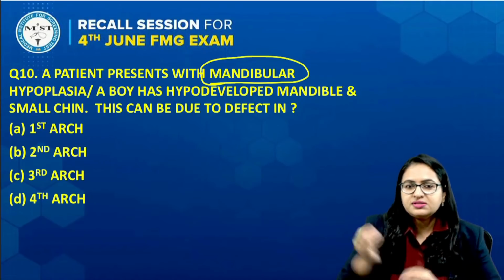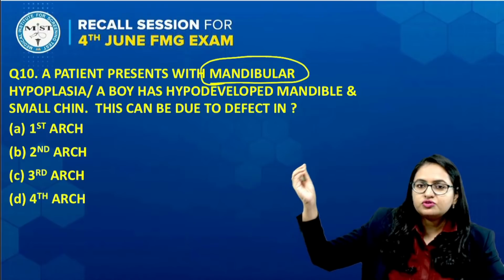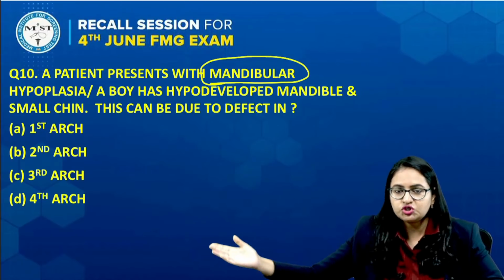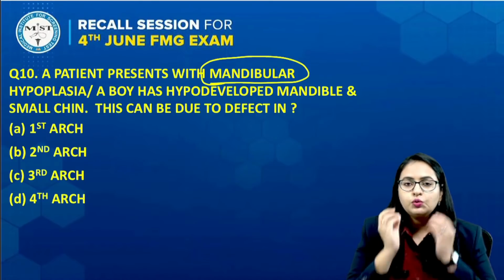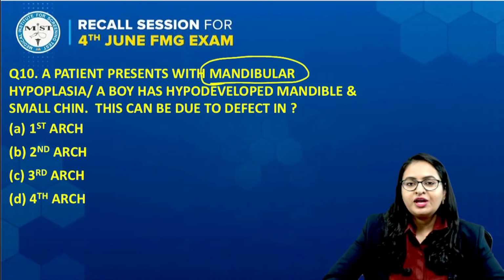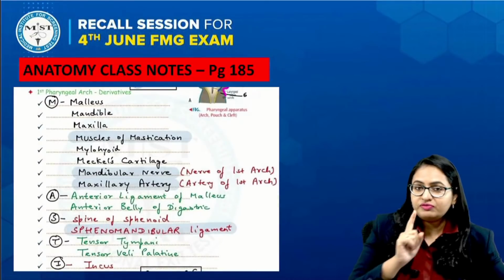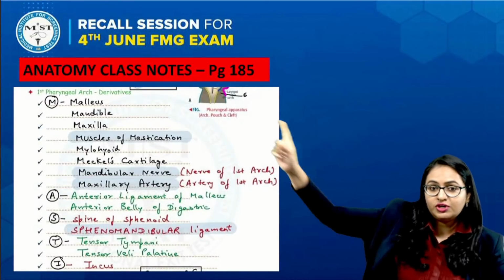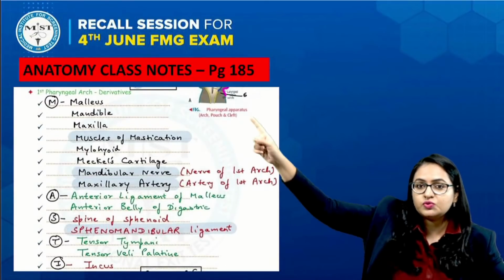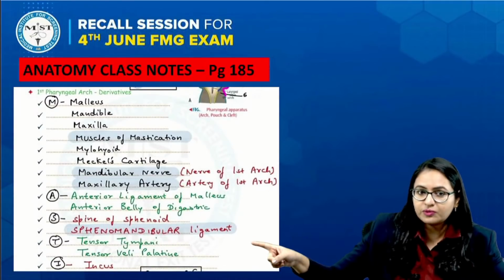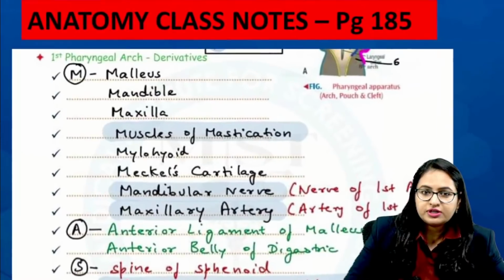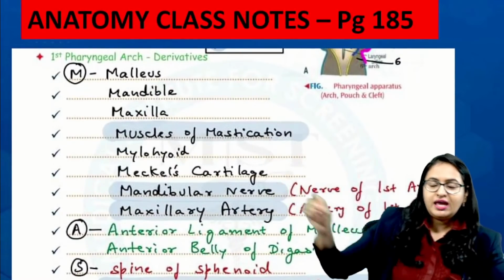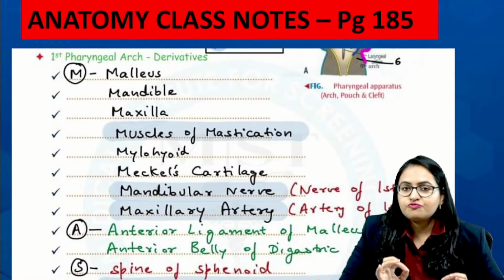So the point is, this can be due to a defect in which of the arches. The development of which arch has a defect that is leading to the defect in the mandible? We very well know these are the structures which develop from the first arch. M is the predominant letter for the first arch.